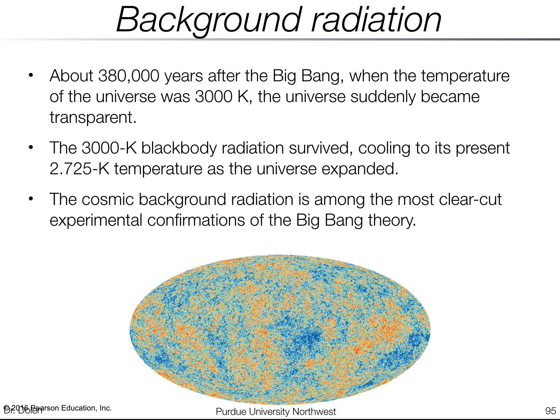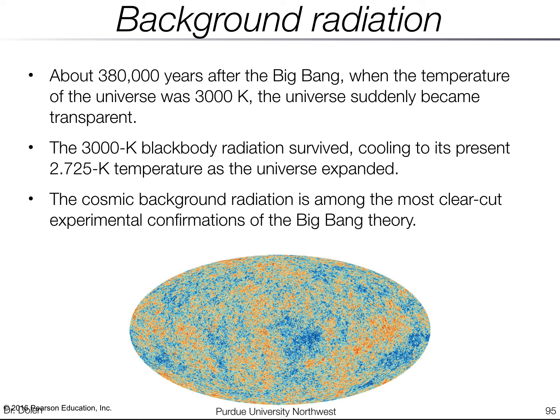Okay, a little bit more about this background radiation. About 300,000 years after the Big Bang, the temperature of the universe was about 3,000 Kelvin. It was at this time that the universe suddenly became transparent. All those particles that were flying around finally were able to form into atoms, and now photons could travel some distance.